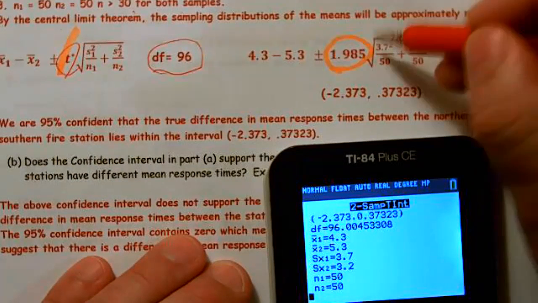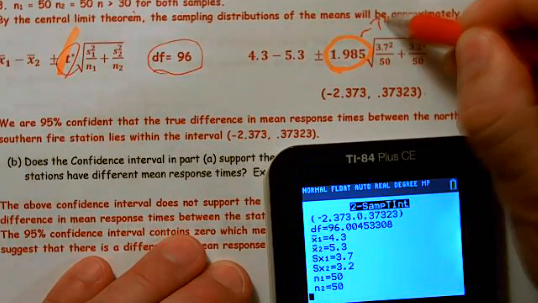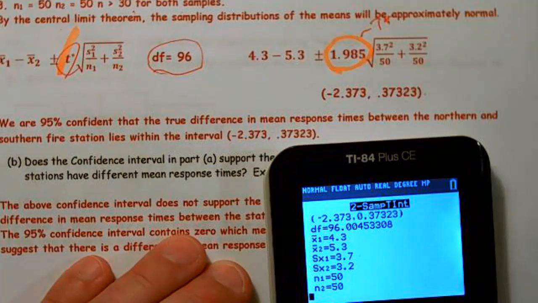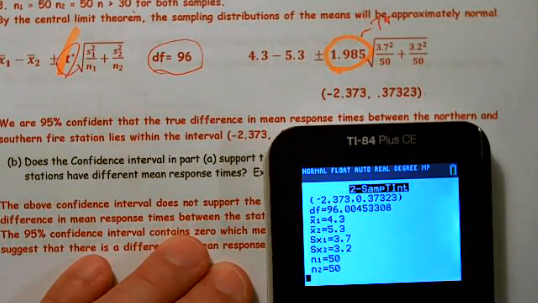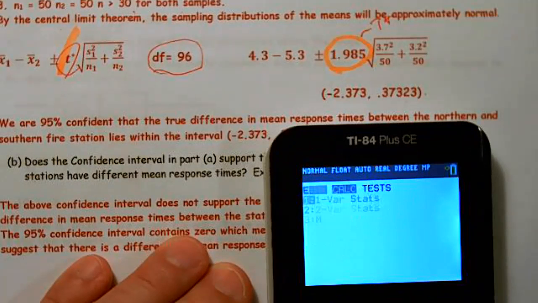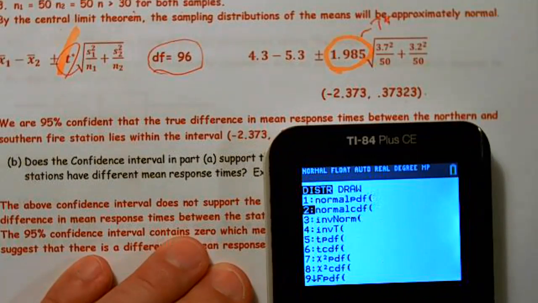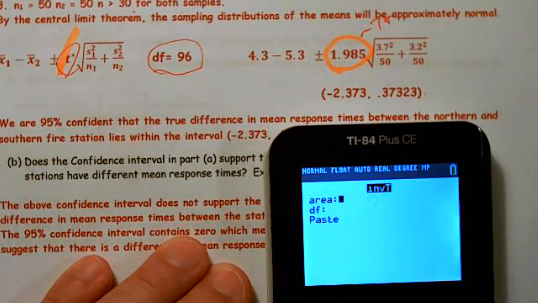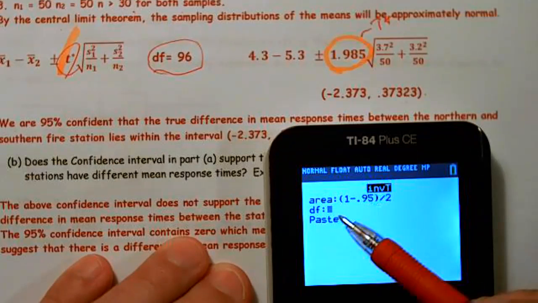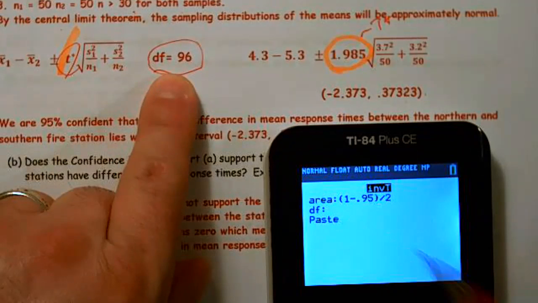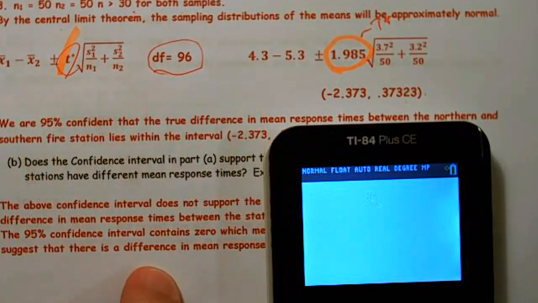And now I need to go back and calculate that t-star, and I have to show them where I got that. So stat, second vars, inverse T. In this case, 1 minus 0.95 because it's 95%, divided by 2 for the two tails. Degrees of freedom, we got that from the calculator, which was 96.